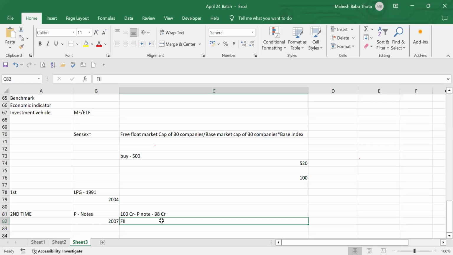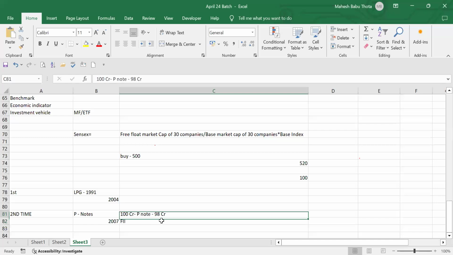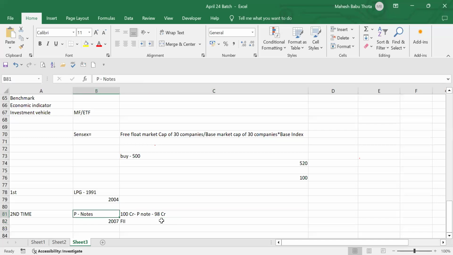Many people had already invested in the Indian stock market with these P-notes, right? So suddenly SEBI banned all these P-notes. The Indian stock market was also getting tighter, and it became more difficult to survive with P-notes. So they started selling all their investments and taking their money back from the stock market. Again, panic selling happened, so for the second time we had a downside circuit because of this P-notes ban.